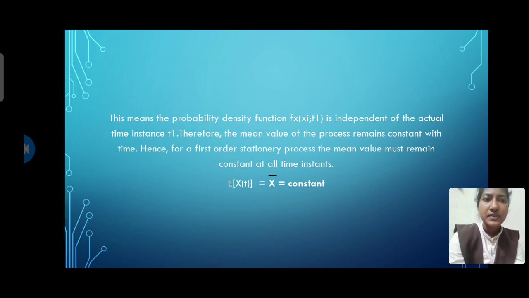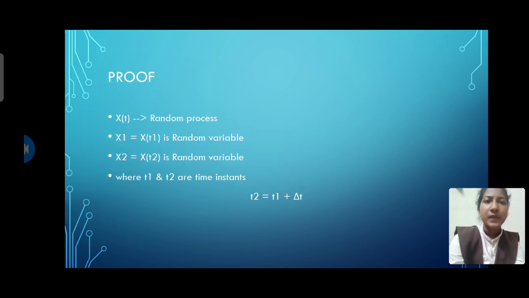For a first order stationary process, the mean value remains constant at all time instances, so E[X(t)] = X bar, which is a constant. So for first order we have a constant mean.